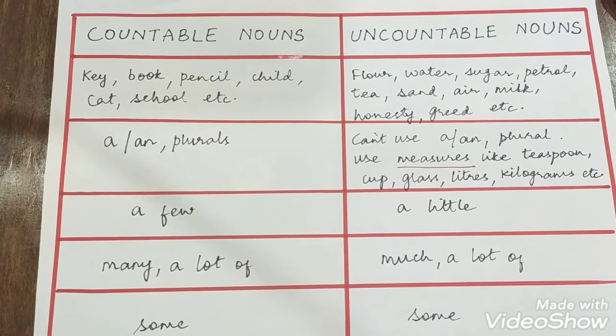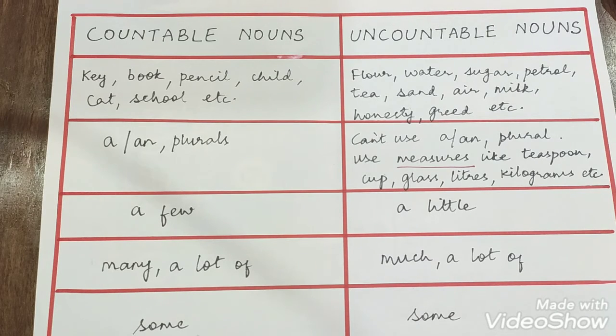Similarly, some can be used for both countable and uncountable nouns. For example, some of the books in my bag are heavy. And for uncountable, there is some milk left in the bottle.